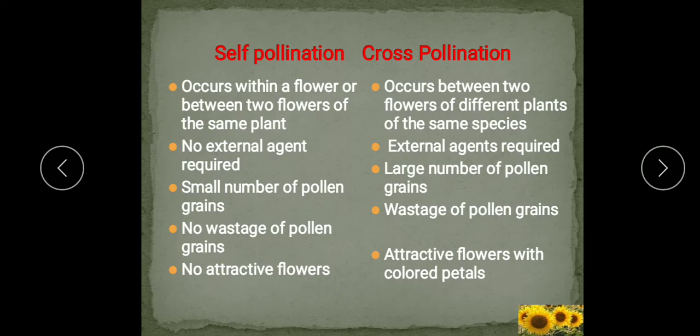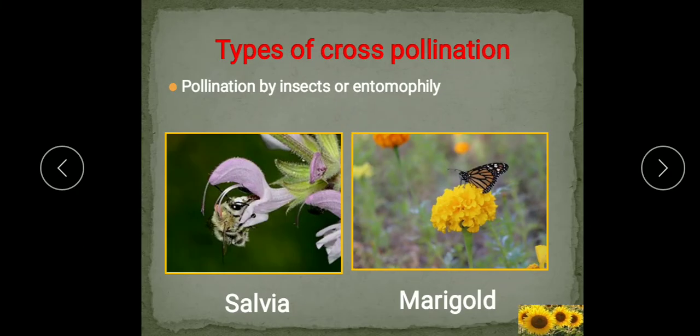As you saw one term also, pollinators or agents of pollination. And depending on the external agents involved in the cross pollination, there are different types of cross pollination we will study. So different agents are there of the pollination. So on the basis of these external agents involved, the cross pollination is of different types.